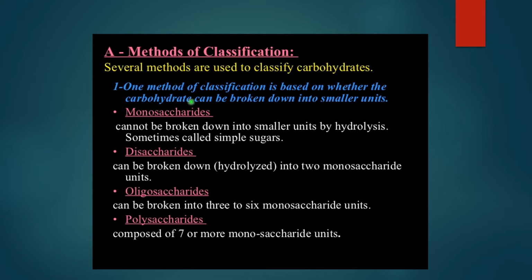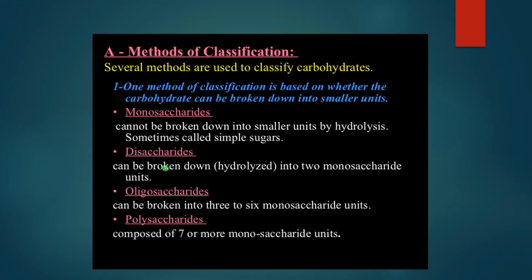Based on that, the first classification is monosaccharide. Mono means single, saccharide means these are the simple sugars. Monosaccharides cannot be broken down into simpler units after undergoing hydrolysis. So we can call it a simple sugar because it cannot be broken down into smaller units. Monosaccharide itself is a smaller unit. Smaller than monosaccharide, there are no such molecules. These cannot be broken down into smaller units by hydrolysis.